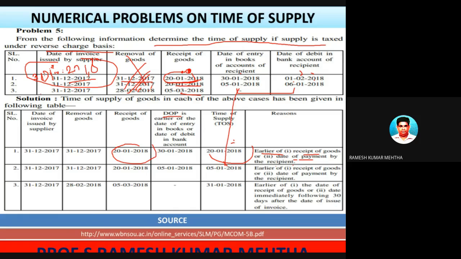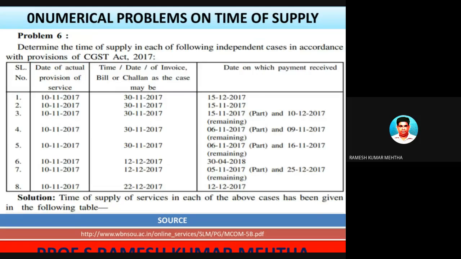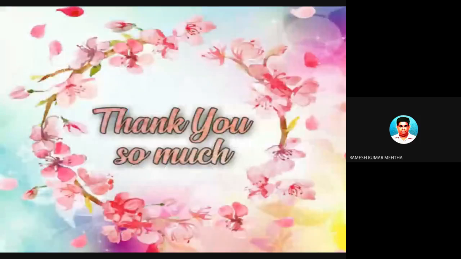Next case, 31/2017, that is 31/2018 is 30 days. This you have to discard, and receipt of the goods is on 5th March 2018. So among these two dates, whichever is earliest, because we don't have any information of these two, 3/1/2018 will be the time of supply of goods. So hope you understood this one.